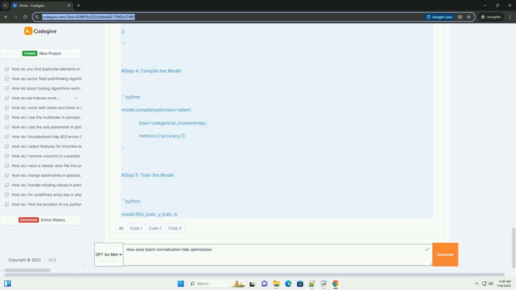Step 4. Compile the model. Step 5. Train the model. Step 6. Evaluate the model.